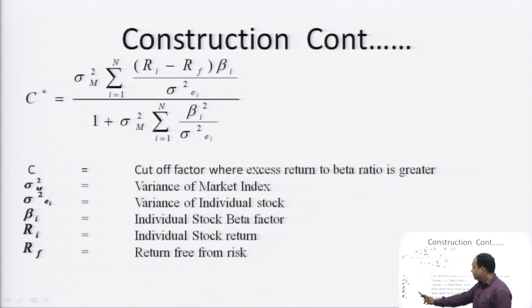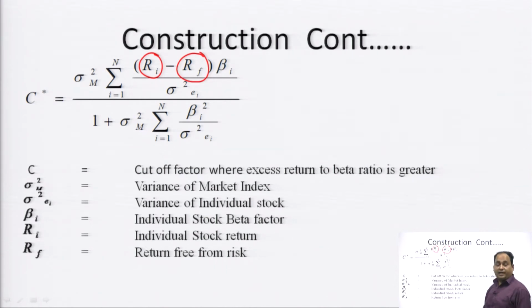RI denotes the individual stock return, whereas RF is the risk free return. As I have told you in the previous slide, RF denotes the risk free return, where the investment return to an investor is free of risk, like investment in government securities, treasury bills, etc. So, this C factor is the most important factor which we have to calculate to find out the cutoff point.